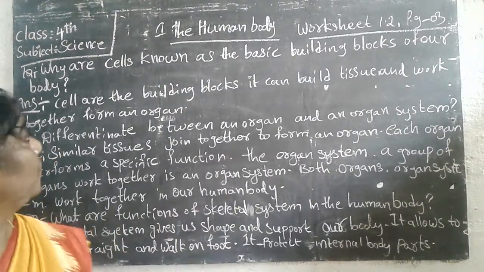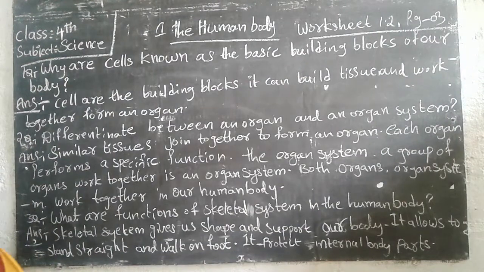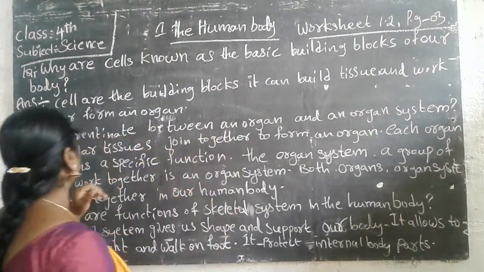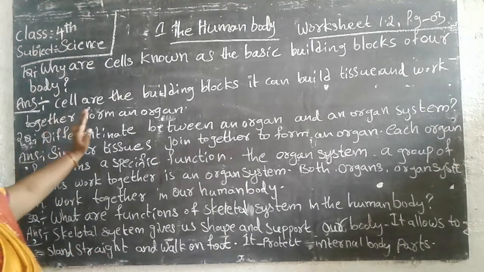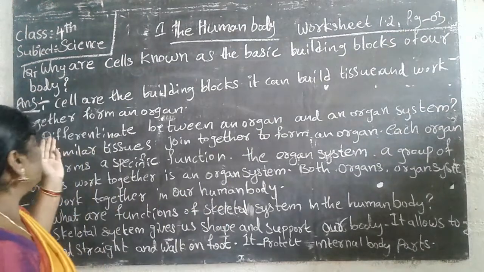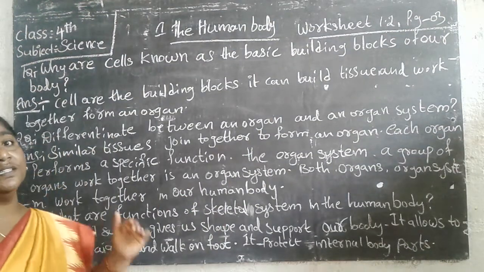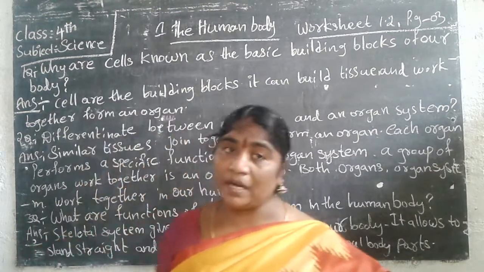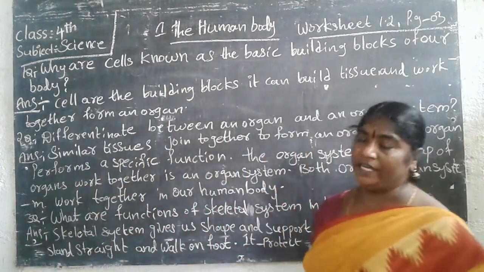First question: why are cells known as the basic building blocks of our body? Why are the cells the building blocks? They can build tissues, and tissues work together to form an organ. Yes, that's why we can say the cells are the building blocks of our body.